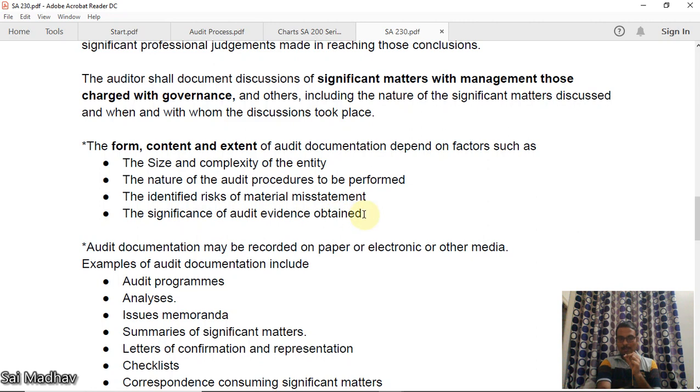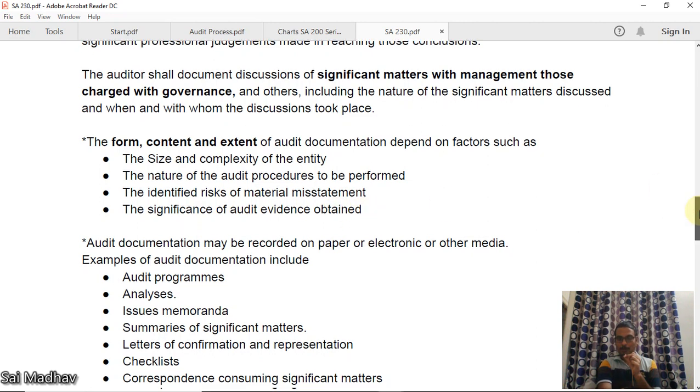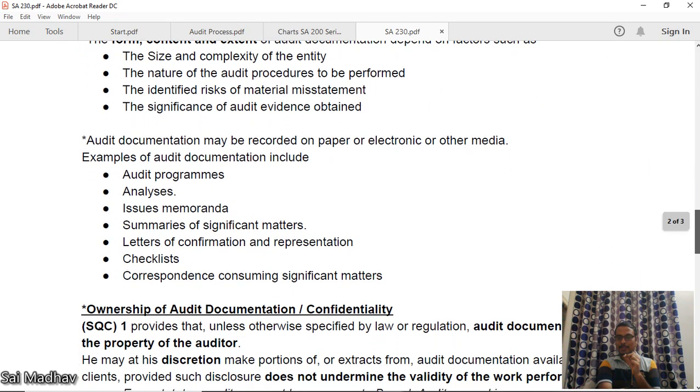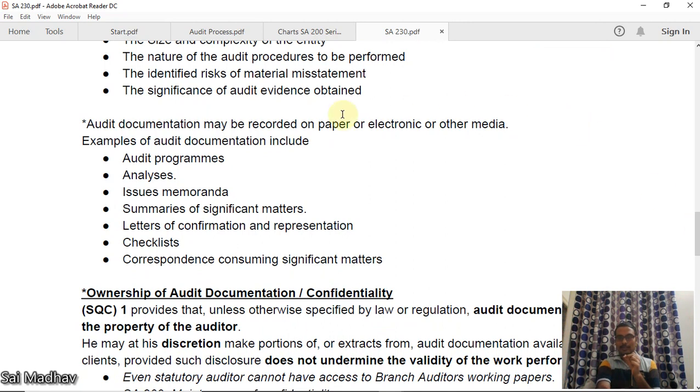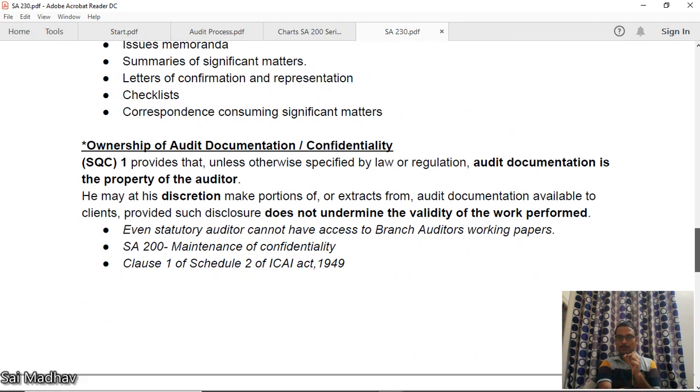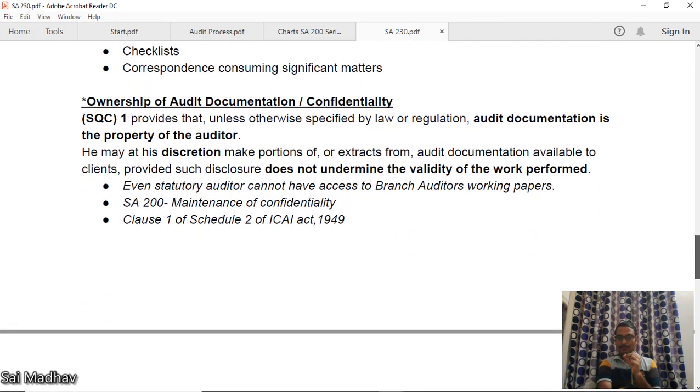Audit documentation may be recorded on paper or electronic or other media. I have told this. Examples of audit documentation include audit programs, analyses, issues memoranda, summaries of significant matters, letters of confirmation and representation, checklists, and correspondence concerning significant matters. All these are examples of audit documentation. Now, the final part of this standard.